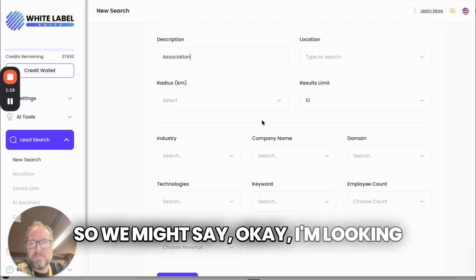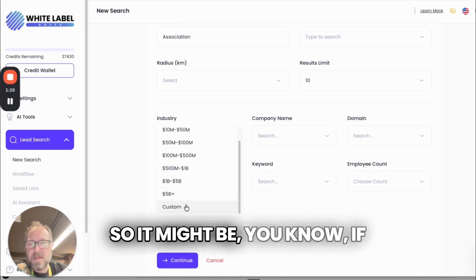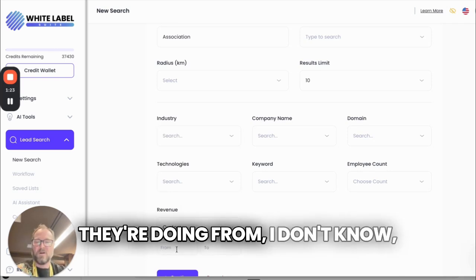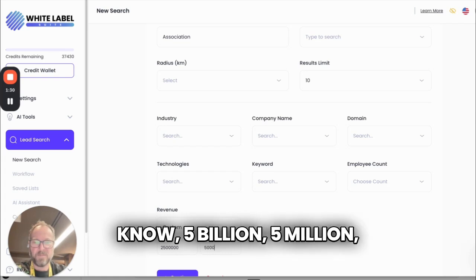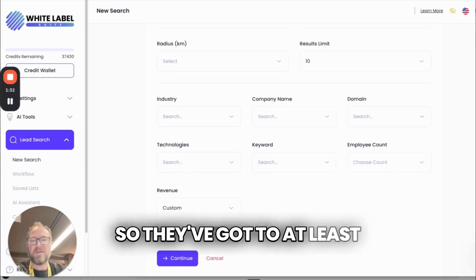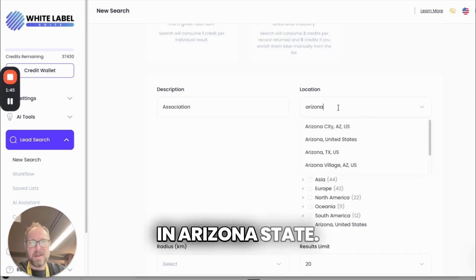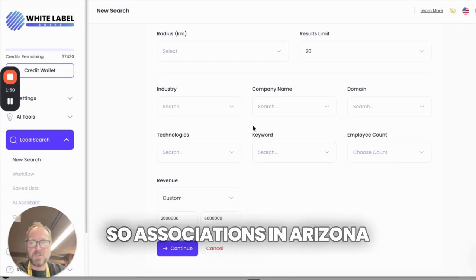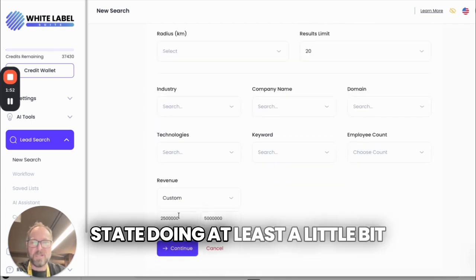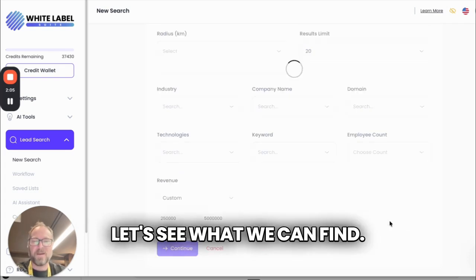So we might say, okay, I'm looking for a particular revenue model. So if they're doing from, let's go 250,000 and above. So we might go 5 million, whatever it might be. They've got to at least have some revenue to qualify in our search here. So I'm looking in Arizona State. There we go. Cool, so associations in Arizona doing at least a little bit of revenue so that we can make sure we get that right. 250,000. All right, let's see what we can find.